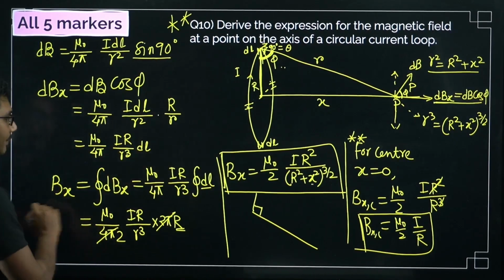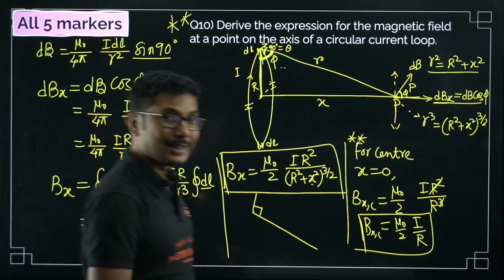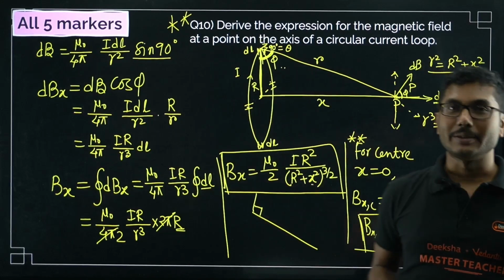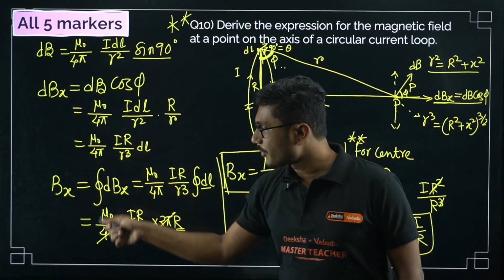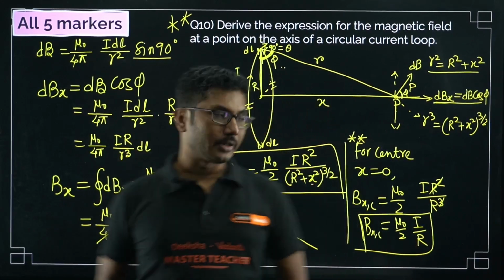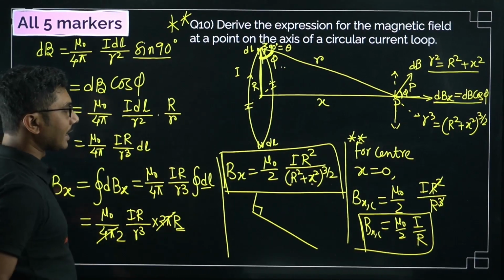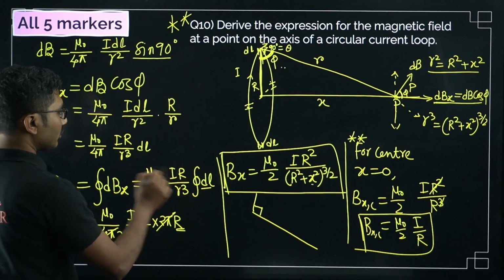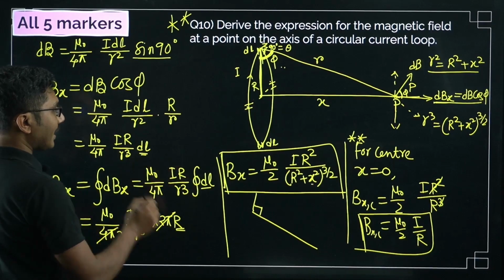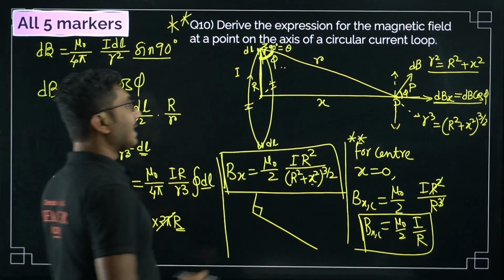Okay, and then we calculate dBx. dBx means we have to calculate Bx. To calculate Bx, what do we have to do? We have to find the integration for that. So the integration of that will be mu naught by 4 pi I R by r cube times the integration of dl, because all the others are constant, only dl is varying. So integration of dl. Now what is dl?